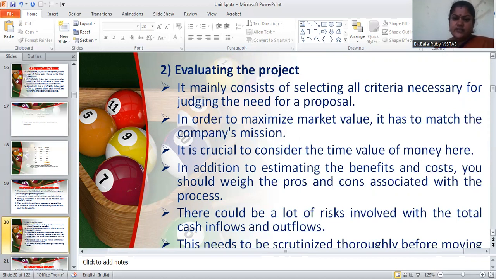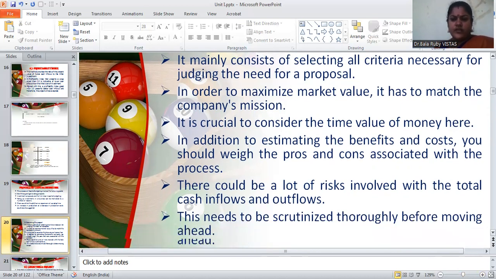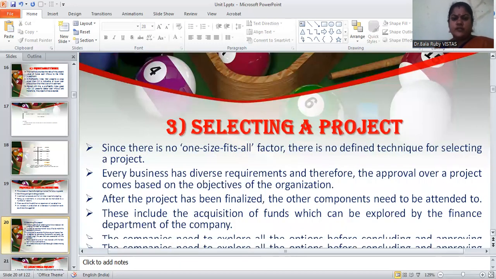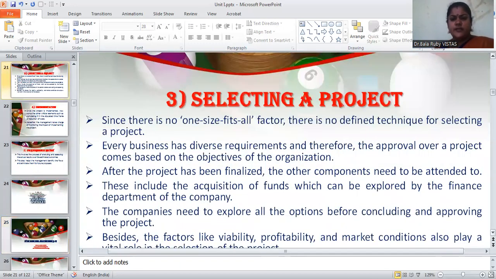In addition to estimating the benefits and costs, we should weigh the pros as well as cons associated with the process. There could be a lot of risk involved with the total cash inflows as well as outflows. So it needs to be scrutinized thoroughly before moving. This is the second process.